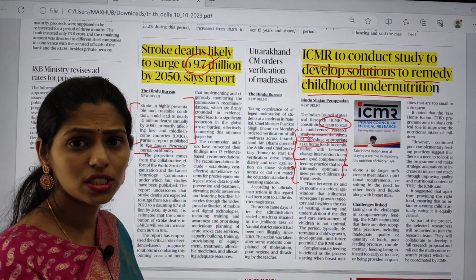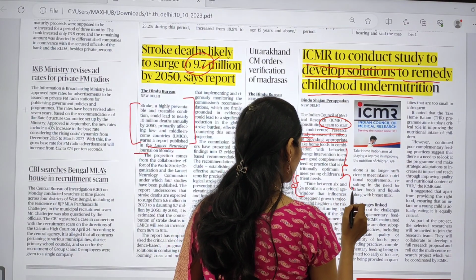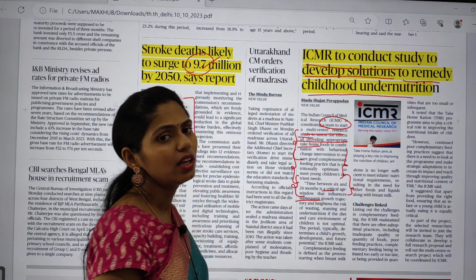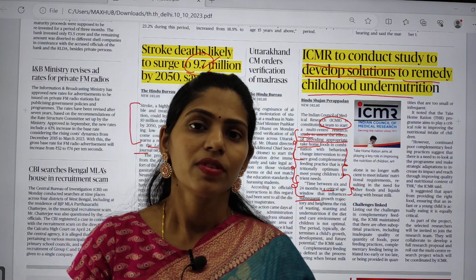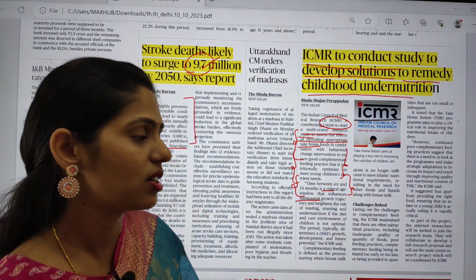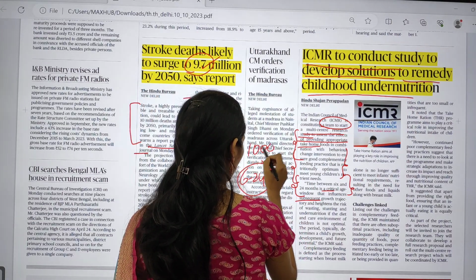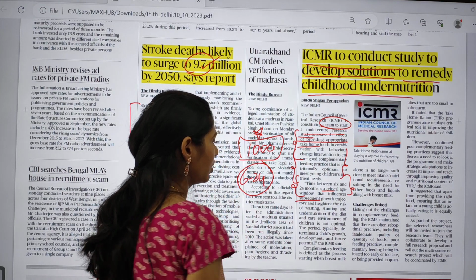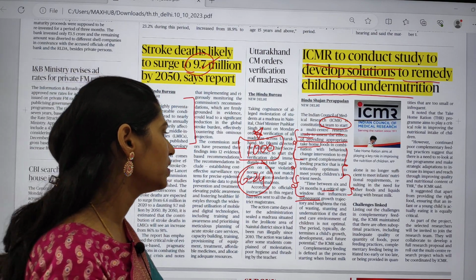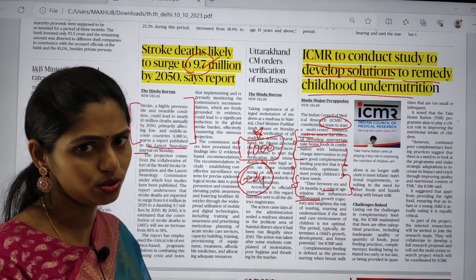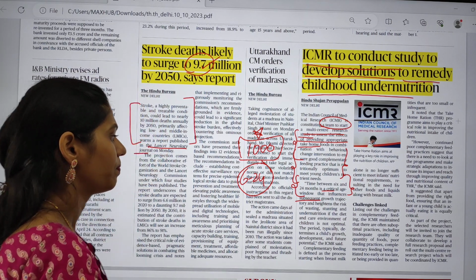Especially children between 6 and 24 months are in a very critical period. Okay, at that time, if they are not getting proper nutrition, that will have an impact on their health in the future. So they may be affected with wasting, stunting, etc. In this period between 6 to 24 months, especially the first 1000 days from birth, is very important for children's growth. So at this time we have to focus on proper nutrition. Because of this, ICMR is going to come up with a solution to address this child malnutrition issue.